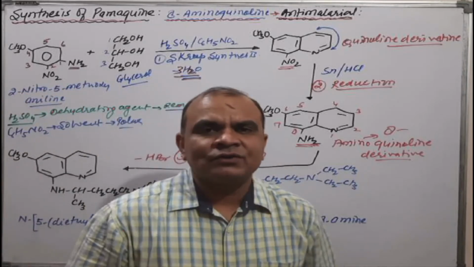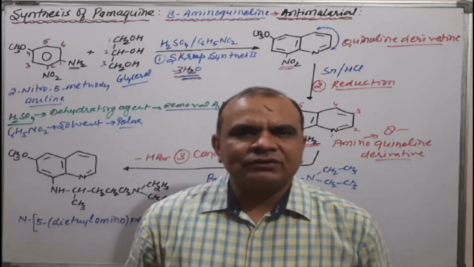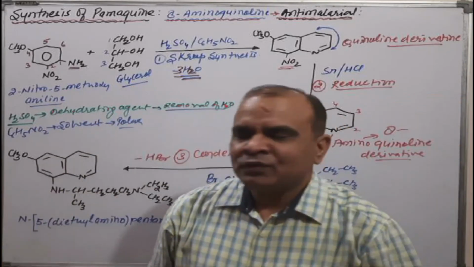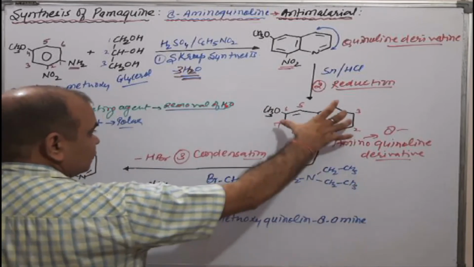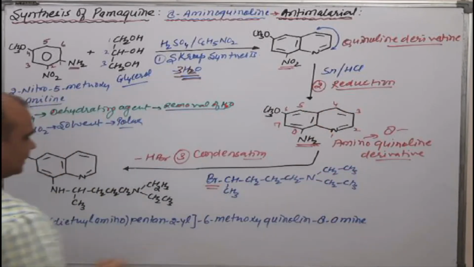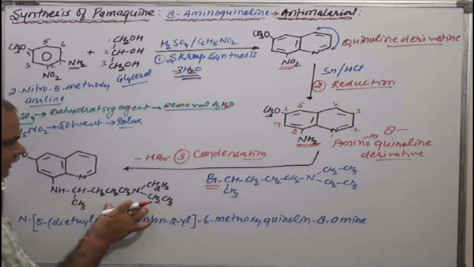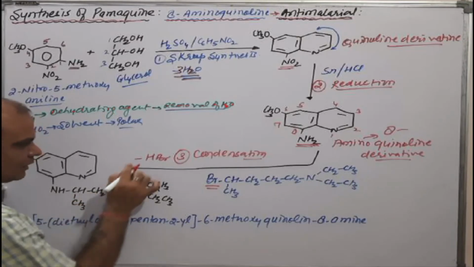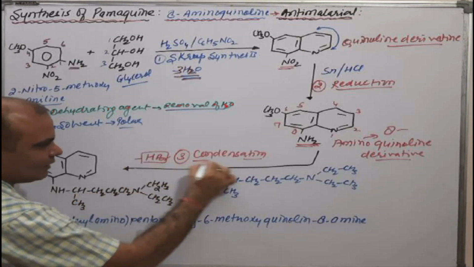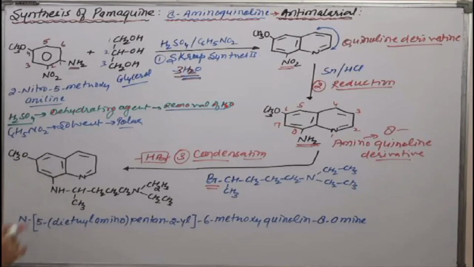Simply removal of small molecule during the bigger molecule reactions. Means here quinoline derivative and side chain derivatization, and simply addition of this molecule by removal of HBr means condensation reaction. This is our quinoline derivative, that is pamaquine. Okay, this is our pamaquine.